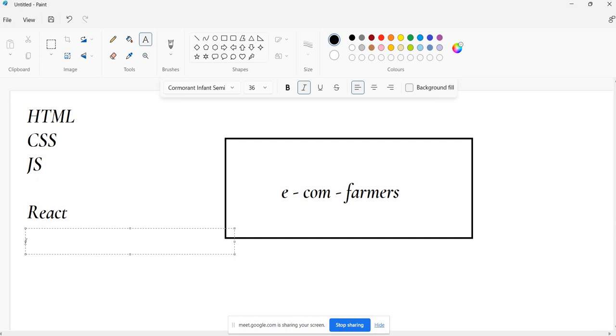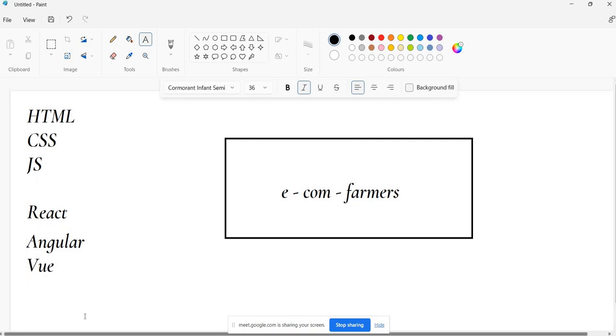So we have React, Angular and Vue.js. These three are very popular, and maybe we can say that React has slightly more advantages than Angular today. Initially Angular was very popular, the number one.